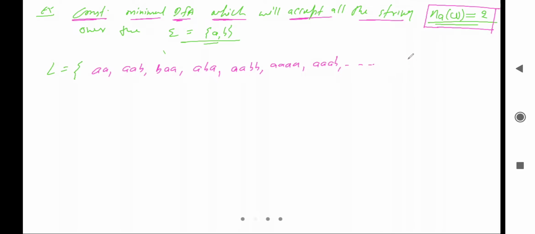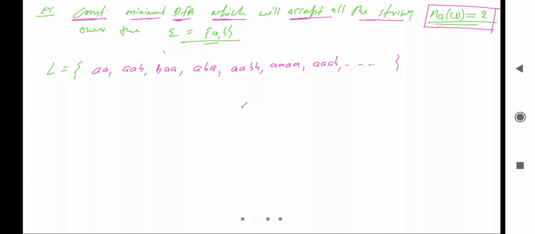So it will take all the strings where the number of a's is exactly 2, and it can be any combination. So these are the strings.